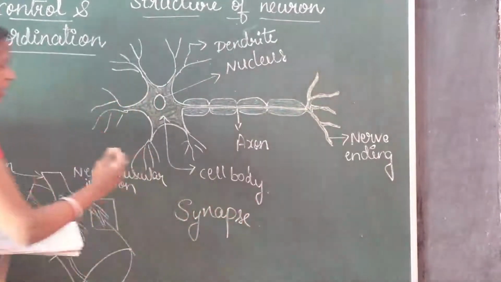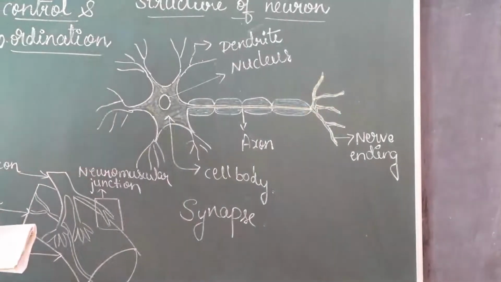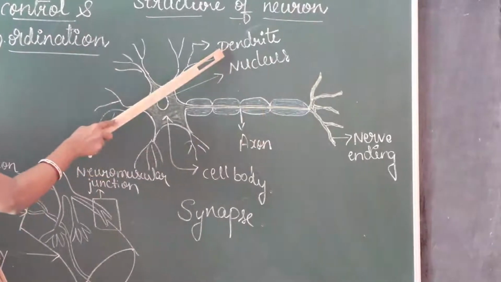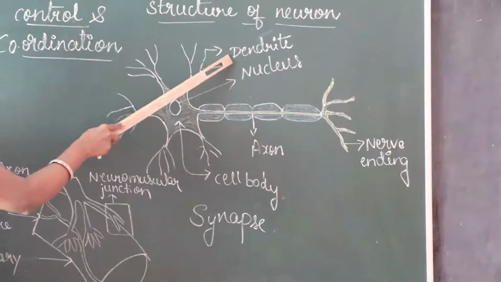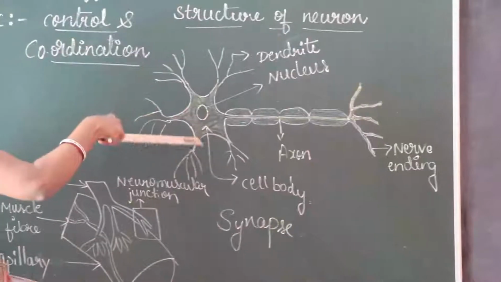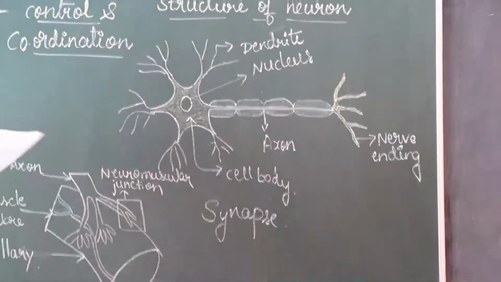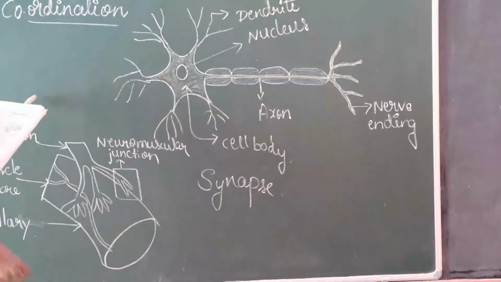It is similar to the function of the dendrite. It gives the impulse or message to the axon, and then it returns to the brain.